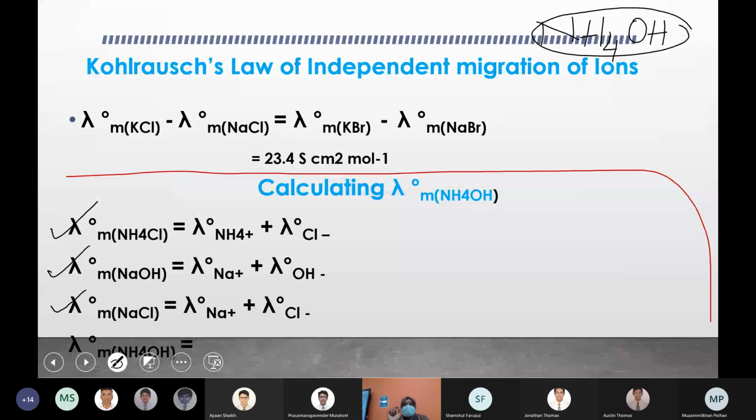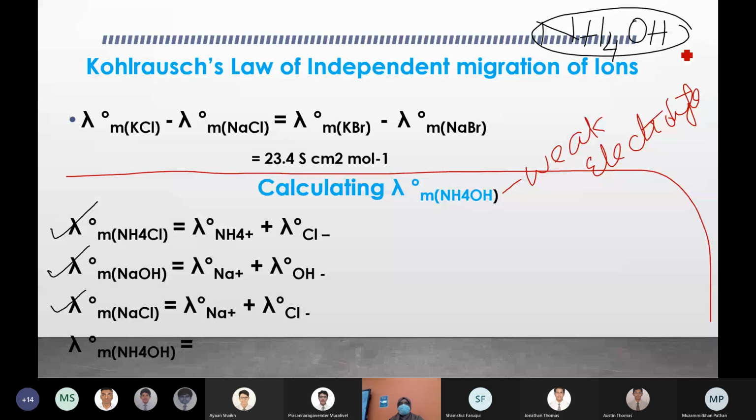Calculating the limiting molar conductivity of ammonium hydroxide, which is a weak electrolyte. The values of all the strong electrolytes will be available, because for strong electrolytes you can get them from the graphical method. So you have all the values for the limiting molar conductivity of the strong electrolytes. Using those values and applying Kohlrausch's law, you can calculate the limiting molar conductivity of the weak electrolyte. So you look at NH4OH. NH4OH contains ammonium ions and hydroxide ions. So you can write it like that.